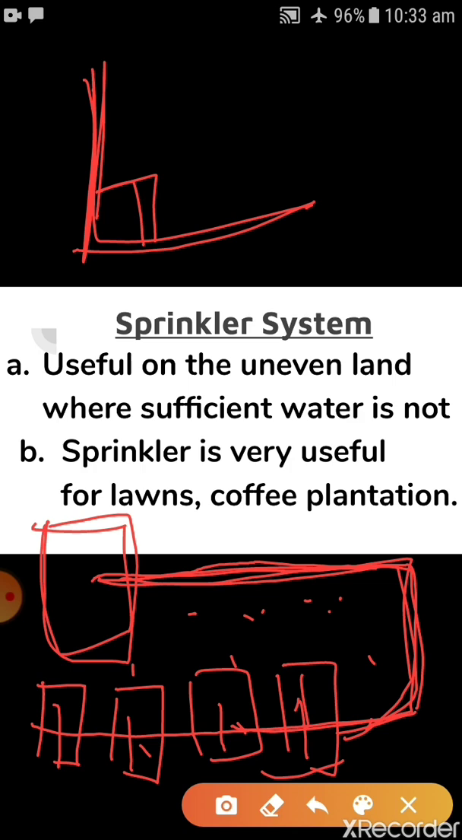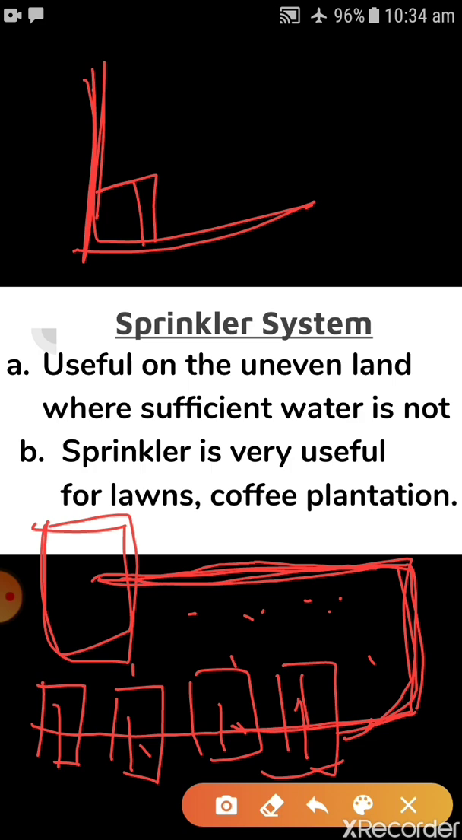Sprinkler is very useful for those areas, children, where uneven land is there. Okay, for example, lawns, coffee plantations, and several other crops. In this case, children, no human labor is needed to supply the water. Less time is also needed, and there will be efficient distribution of water. There is no wastage of water in this system.